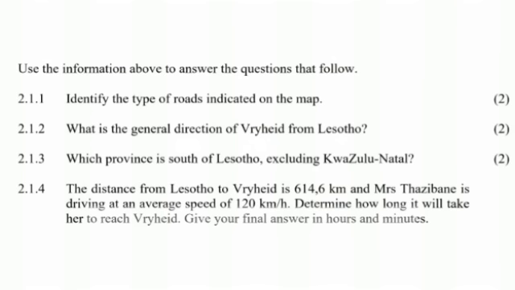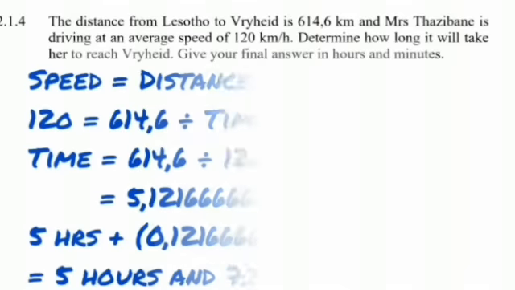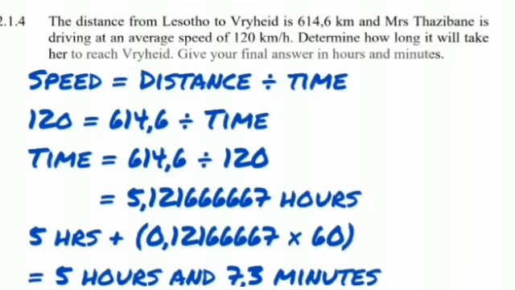Basically, the question is asking us to calculate time. However, we are going to use the formula of speed and just manipulate it around, and it will give us the time. So the formula for speed says speed is equal to distance divided by time. Our speed is 120 kilometers per hour, our distance is 614.6, and the time is what we are looking for.